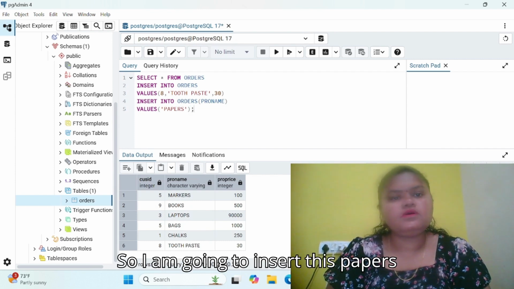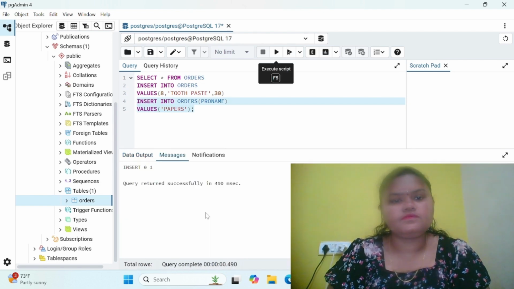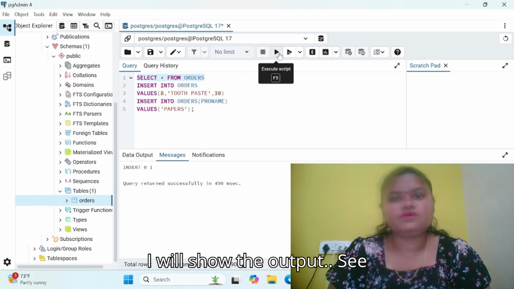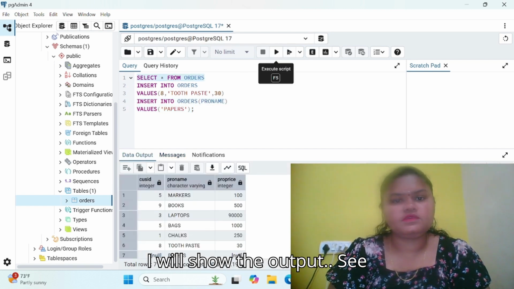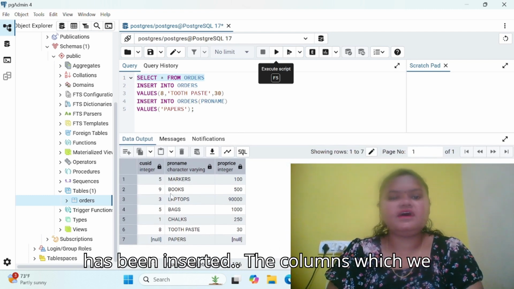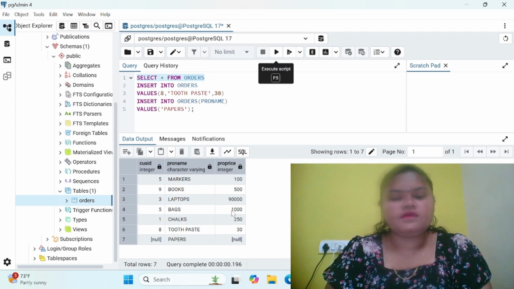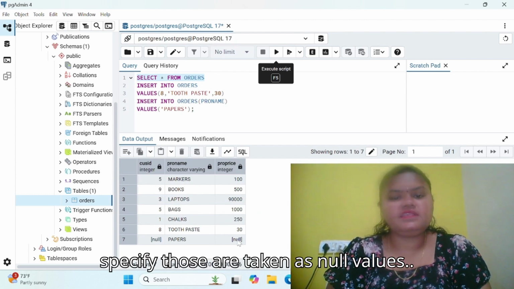I'm going to insert these papers. It has been inserted. I will show the output. See here, papers has been inserted. The columns which we didn't specify are taken as null values.